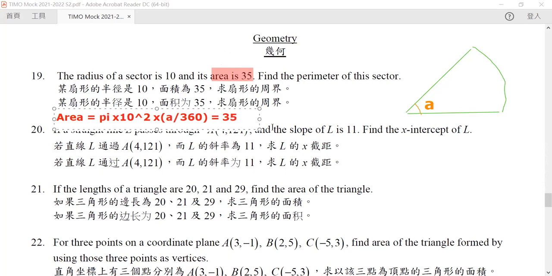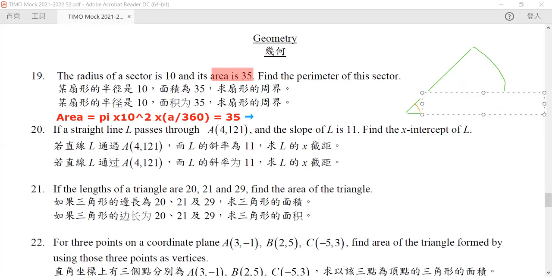So by this, we now can immediately calculate. Now let me rewrite this. Maybe A is not a suitable letter. Let's call it W. W will be better. Okay. So now if we calculate, we multiply them together, what is pi times W in this case?